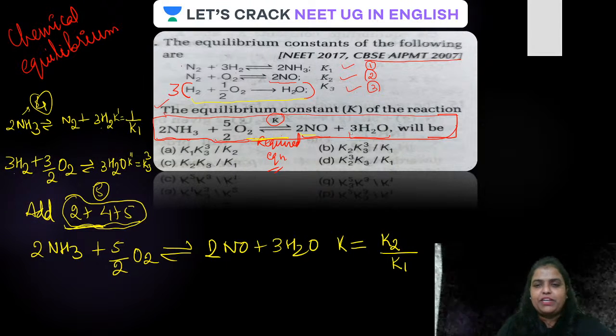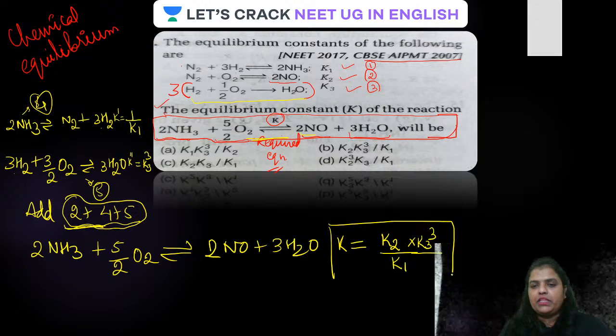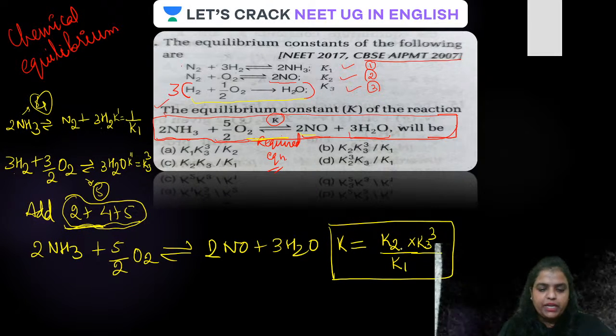Come on, have a look at the screen now. So guys, when the equations are added, their equilibrium constants get multiplied like this. For equation 2 it is K2, for equation 4 it is 1 upon K1, therefore it will become K2 upon K1. And what about equation 5? For equation 5 the equilibrium constant is K3 raised to the power 3. Is that clear? So K is equal to K2 into K3 cube upon K1. This is the equilibrium constant required for the reaction.